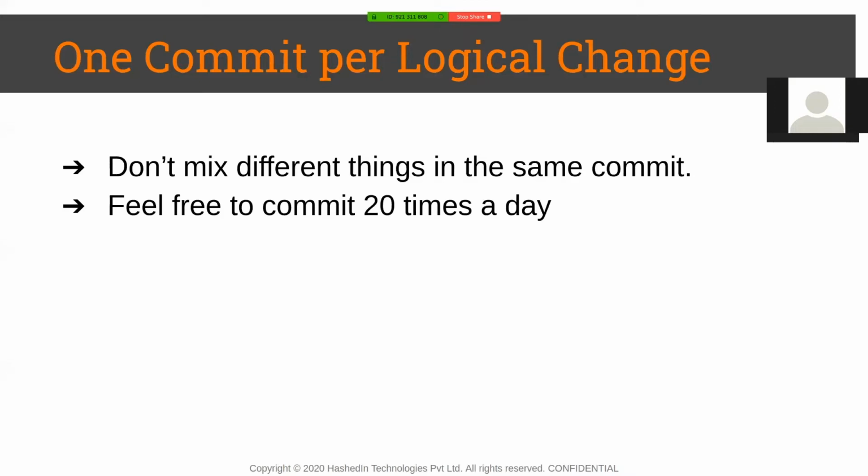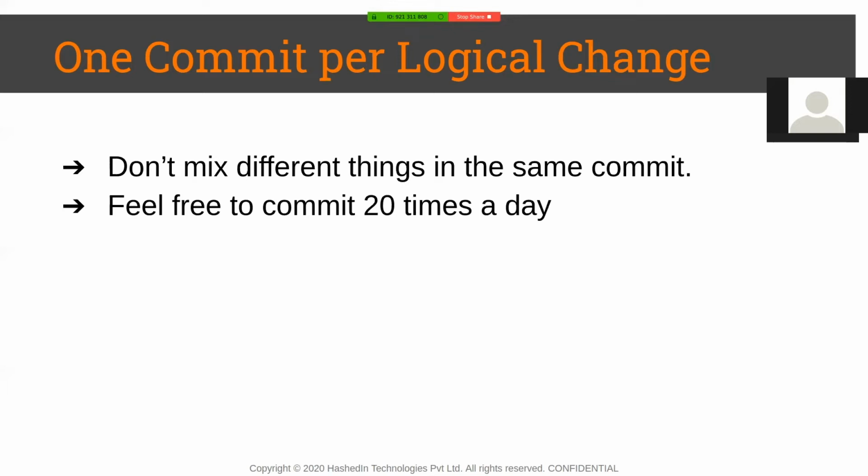So the rule is that you shouldn't try to mix different things in the same commit, but it's okay to commit 20 times a day, right? A commit is all local, remember, so therefore it's only being saved. Think of it as a checkpoint. Think about it as a way to save the work that you've done.